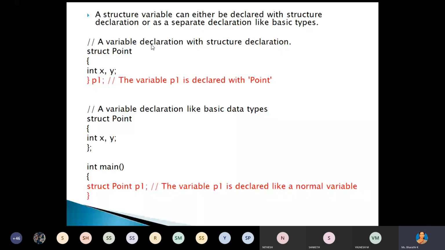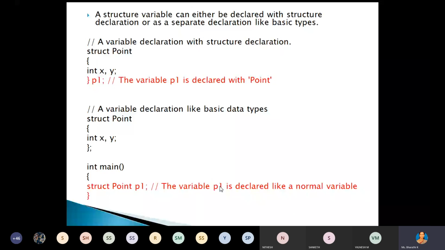And another method, we can use the struct keyword, or you can use the basic data types to create the structure variable. So here struct, and that structure name is point, two data members x and y, and inside the main function we are declaring the structure variable. So use the keyword struct, then point, that is the structure name, and p1, that is the variable created for this structure. Okay, this we can call as the local declaration. First method, that is global declaration of the structure variable, and second method, that is the local declaration of the structure variable.